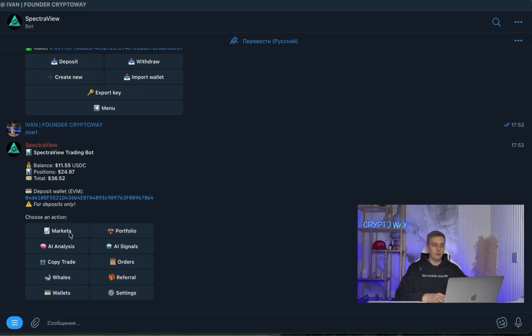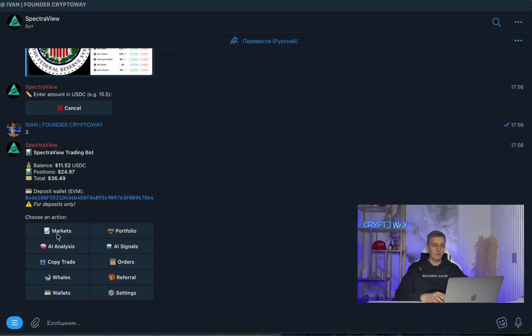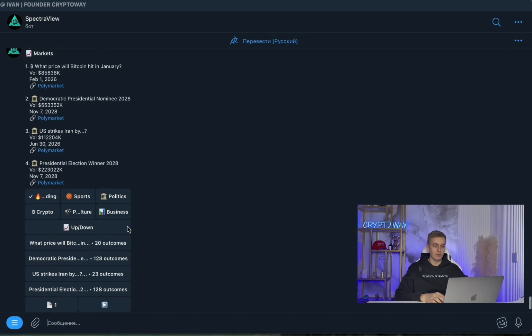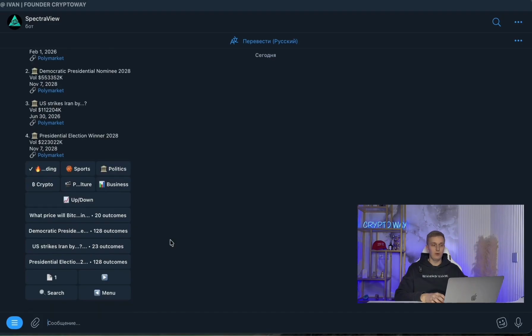And let's start from the beginning, specifically with trading. First of all, I want to point out that we can make regular trades here. Let's go to the market section. And basically here we see different categories that we can place bets on. Of course, we can also bet on any event simply by taking the link from the market field itself.